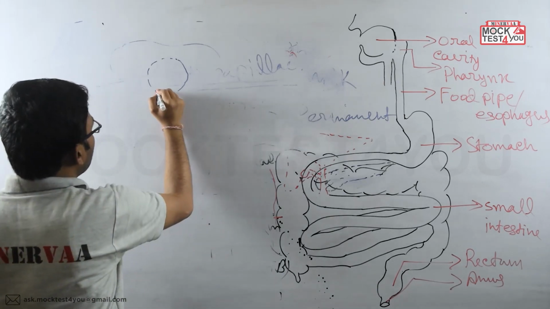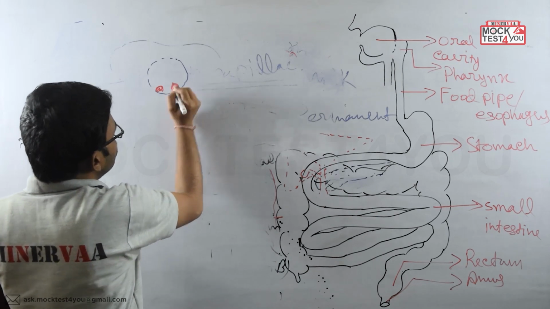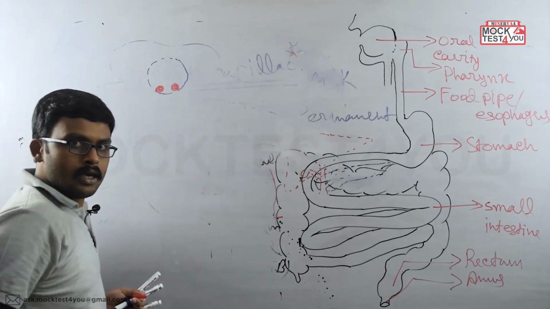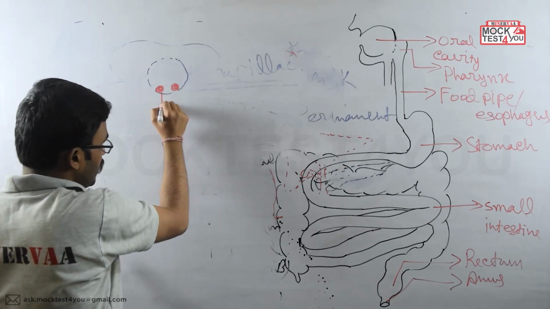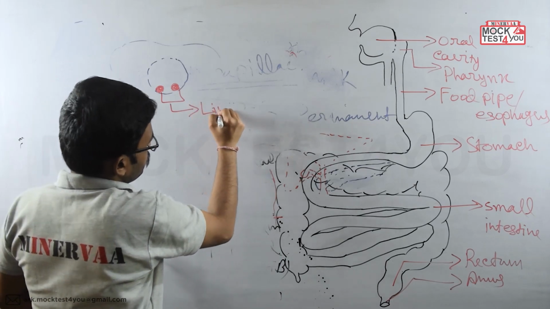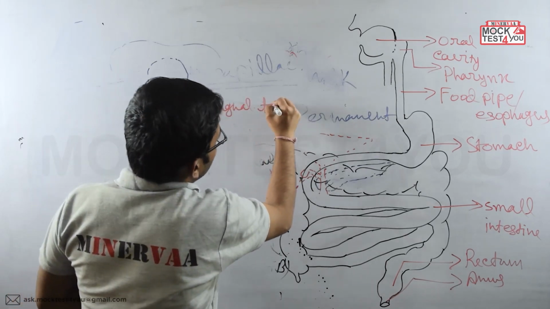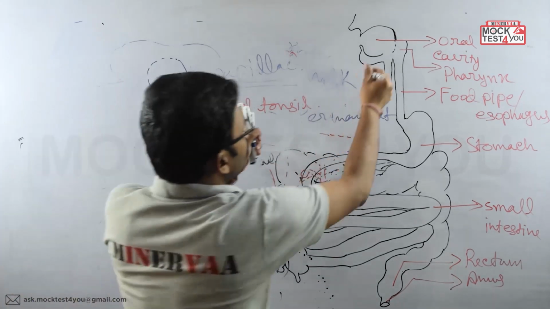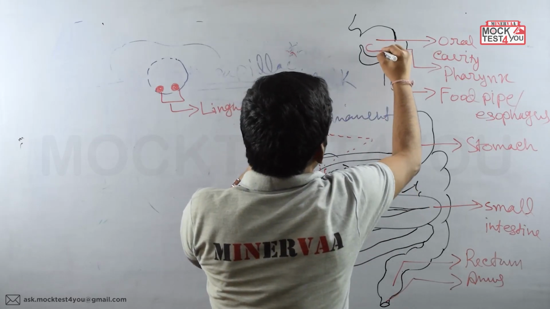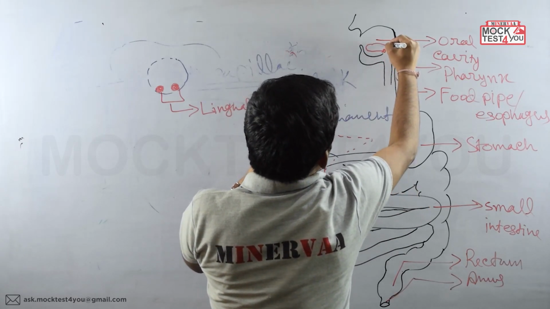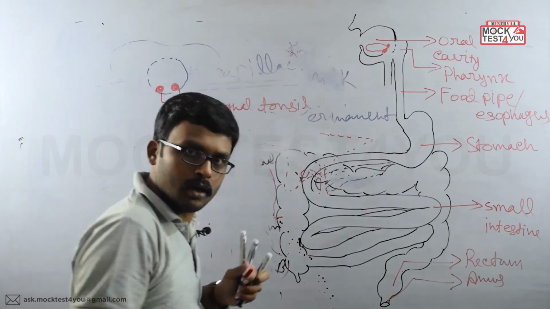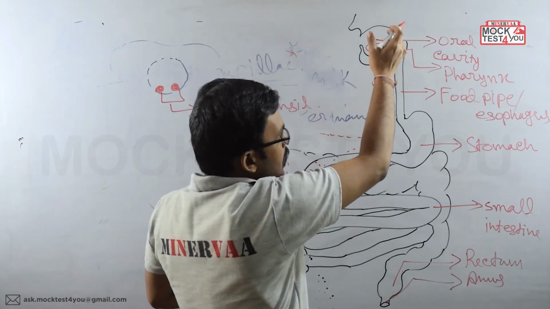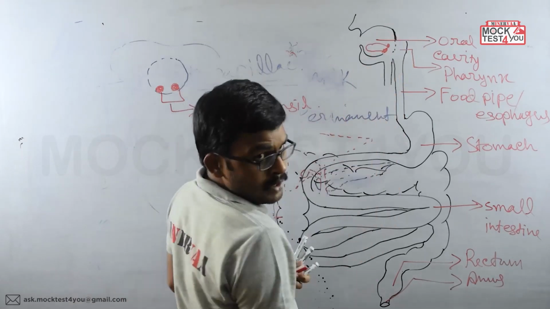At the very lower portion, where the tongue is adhered, at that portion on both sides, we are getting the lingual tonsil. Clear? Over this region, you can understand, over here the tongue is adhered, so over here the lingual tonsil is present on both sides. Done.